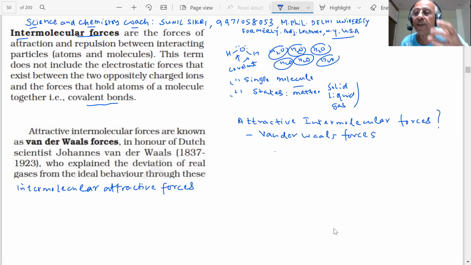which are holding these particles together, and what the consequences are, what type of properties will change because of these intermolecular forces of attraction. That we will be studying in this chapter. I hope you understand that I will be talking of what type of inter attractive forces are there between these molecules. Clear? Yes or no?